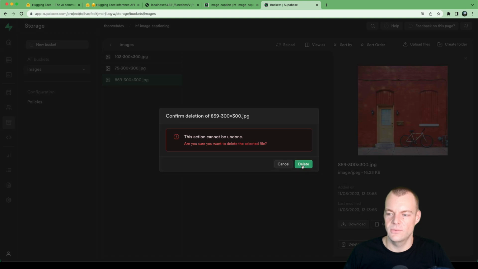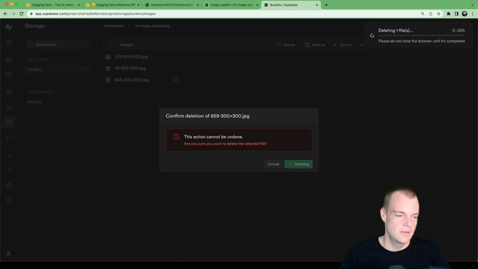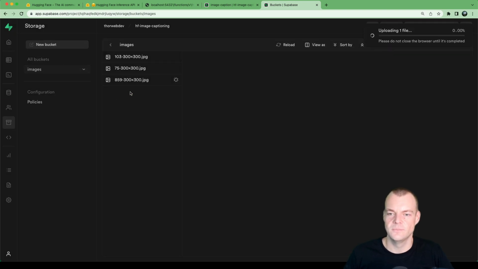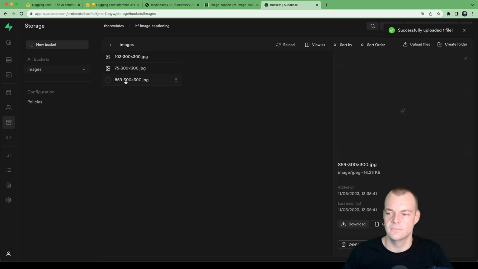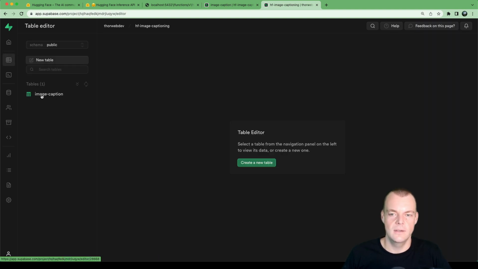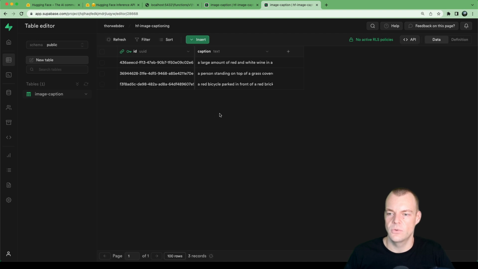Let's delete this first because it didn't select the update trigger. Okay, let's try this. And let's see, image caption, refreshing. I mean, this is a bit better, right?